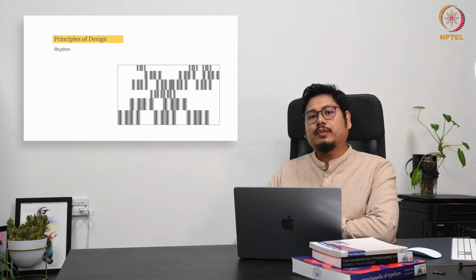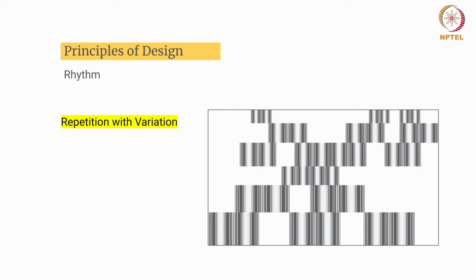We will see point-wise how the idea of rhythm can be observed with specific analysis. Primarily you can see repetition is happening with variations. There is a variation of this block, and suddenly the size is changing. Again, there is a smaller version, and again it's getting a little larger. So the width, spacing, and inclusion of gray all create the complexity.